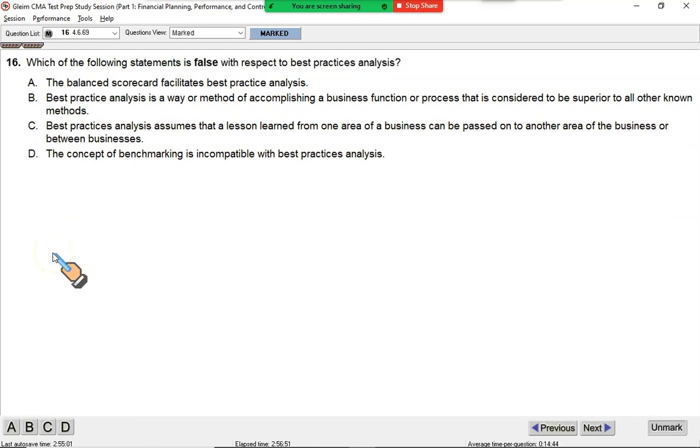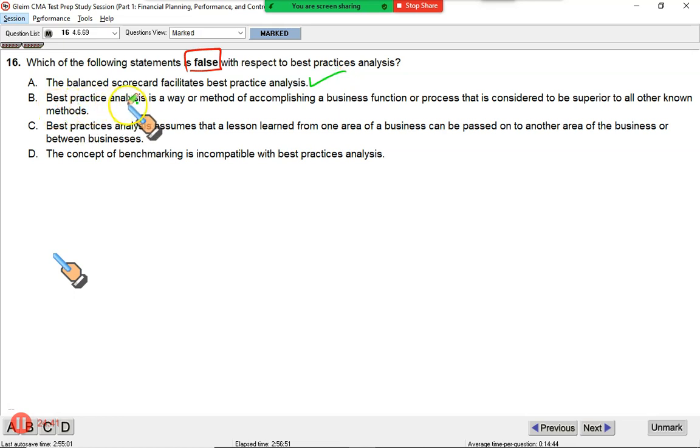This is a good one again. Which of the following statements is false with respect to best practices analysis? Let's see. A, the balanced scorecard facilitates best practice analysis. Yes, because the balanced scorecard helps us look at 4 categories simultaneously: money, customer, internal business process, and our employees. So this is a good approach. A is very good, perfect. It's not false, it's true.